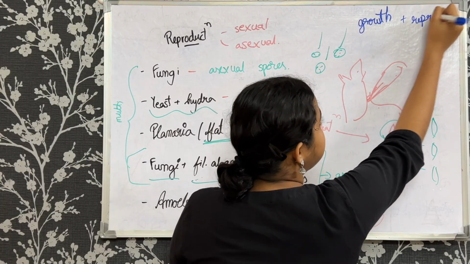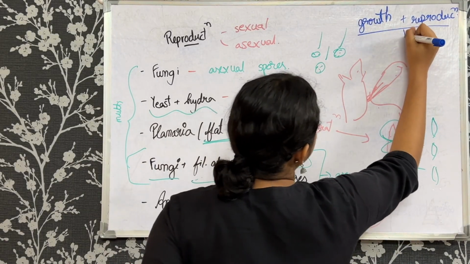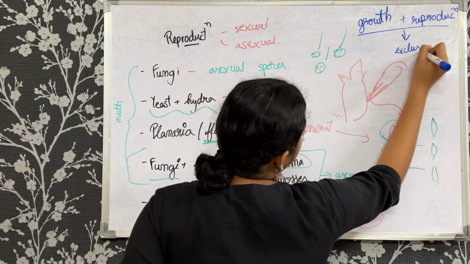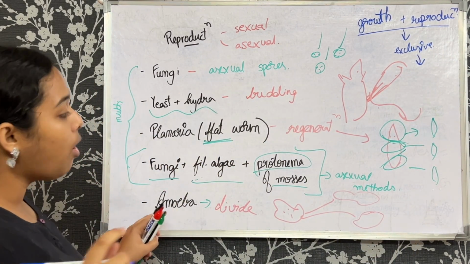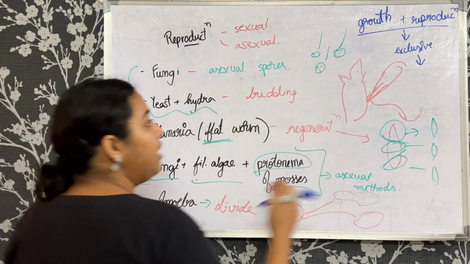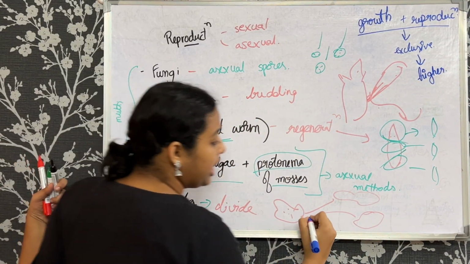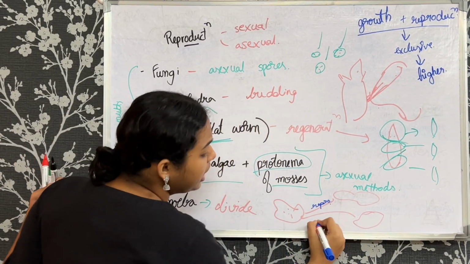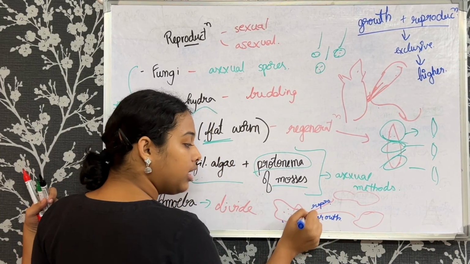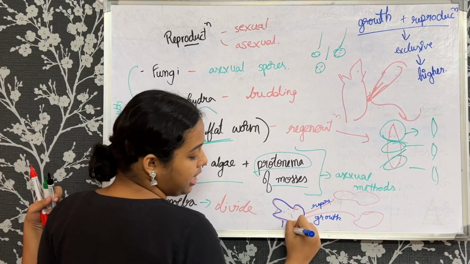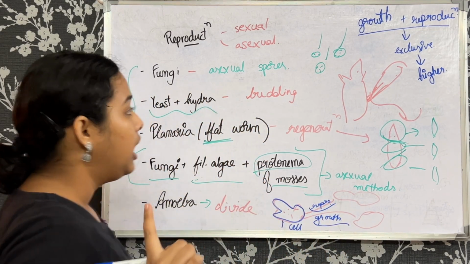Okay. So now the question comes: is it exclusive even at the lower strata? No, not necessarily. Why am I saying this? It is because when we took the example of amoeba, which is a unicellular organism, which is obviously at the lower strata, it divided, right? But can you exclusively tell that it was only for reproduction? We can also tell it was for growth, because the whole organism is just one cell, right? So it can be considered as either growth, or it can also be considered as reproduction.